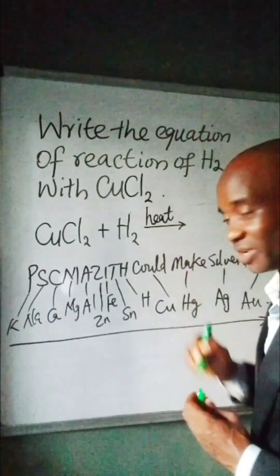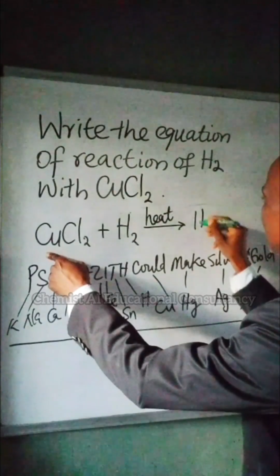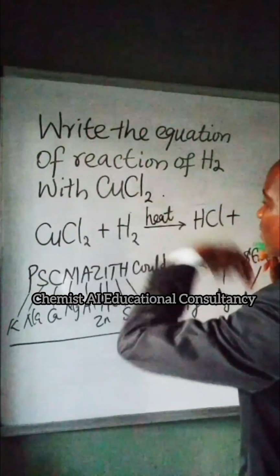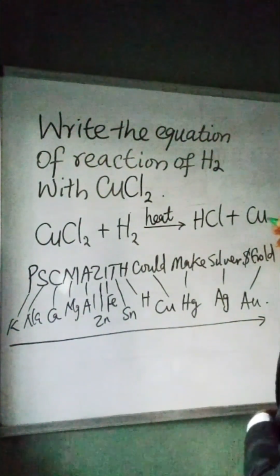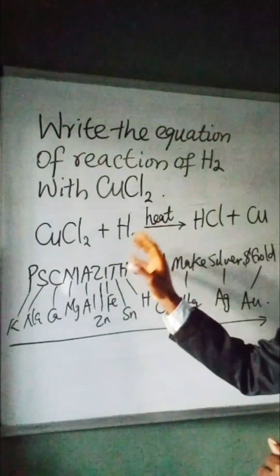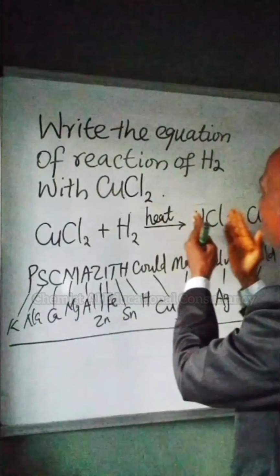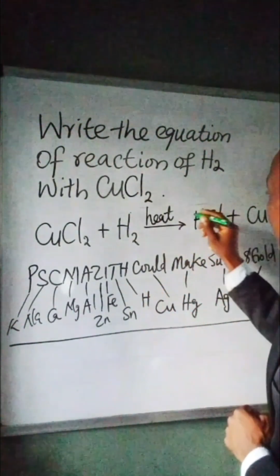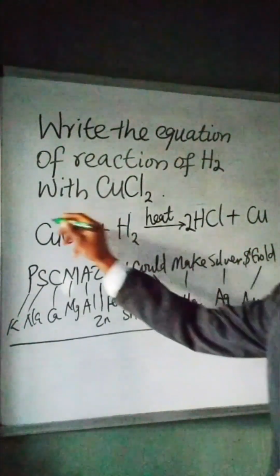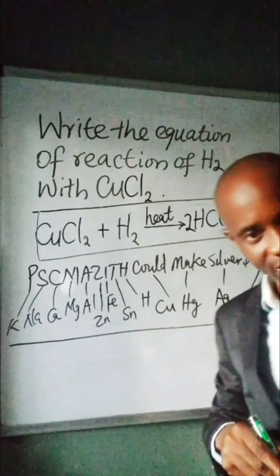So you write heat on the arrow, and then hydrogen displaces copper, and we have hydrogen chloride instead of copper(II) chloride, plus what? Copper will now come out as an element, atomic copper. To balance the equation, both chlorine and hydrogen are 2 atoms each at the left. And for God so loved the world that 2 of them have now married to form one compound. So you write 2 at their back. Copper is 1 at the left and 1 at the right. And this is the equation of reaction between copper(II) chloride and hydrogen gas.